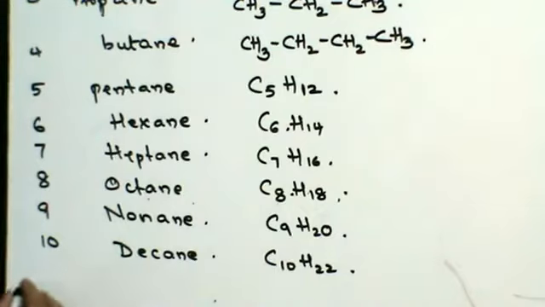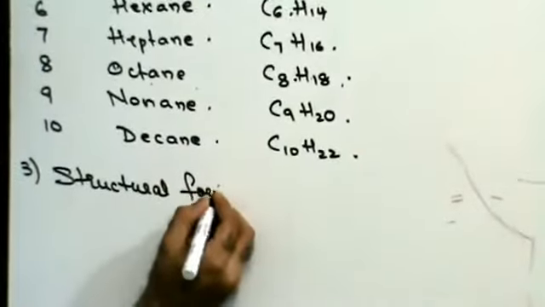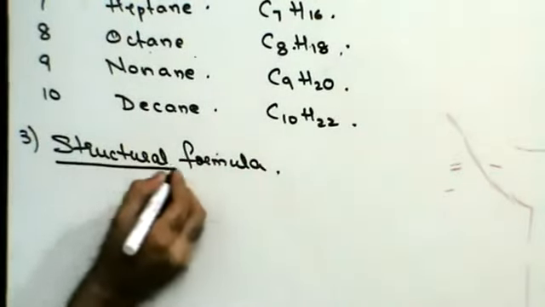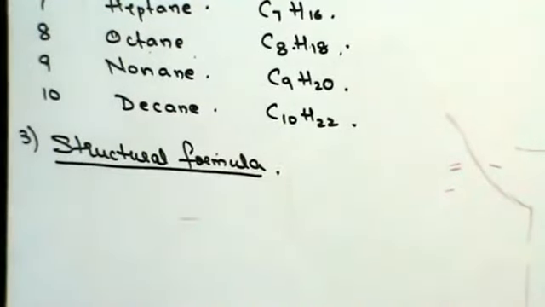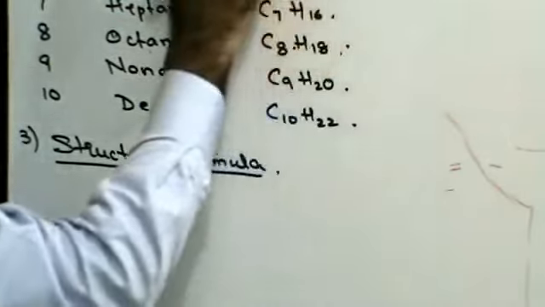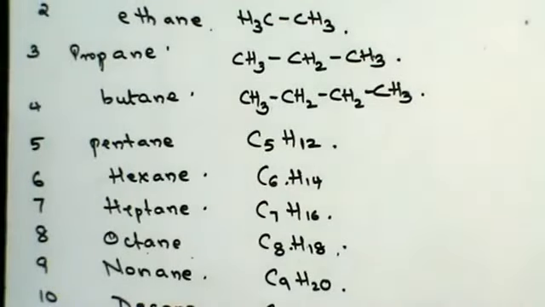Right? Next, structural formula. What do you mean by the word structural formula? The formula that gives you the exact arrangement of atoms of different elements is called a structural formula. Here, what did I show you? This is structural formula. It tells you exactly how the carbon atoms are arranged, how the hydrogen atoms are arranged, how many hydrogen atoms are attached to every carbon atom. So that structure is called structural formula.